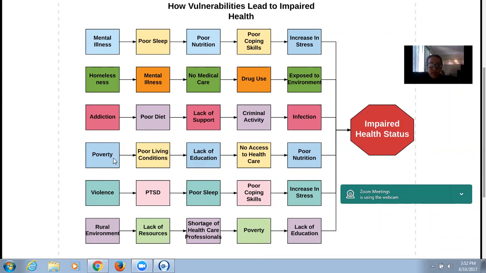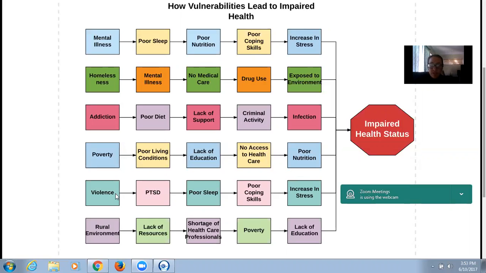Poverty was my next vulnerability that I chose, which can cause poor living conditions, lack of education, no access to health care, poor nutrition. They're basically just trying to eat food that's cheap, as opposed to really healthy food that needs to be purchased pretty frequently, which all can lead to impaired health status.